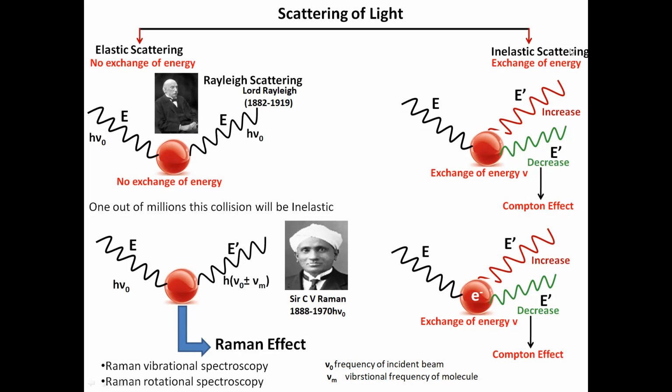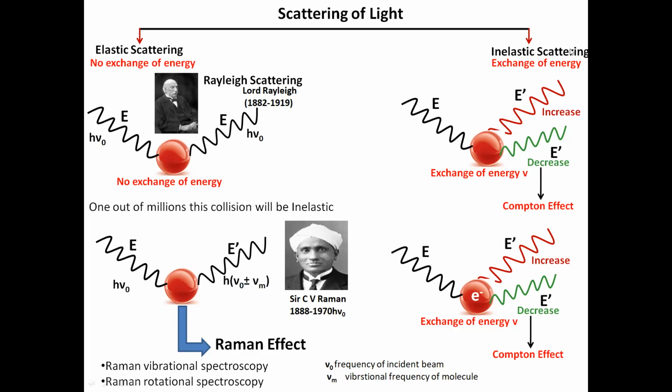At their preferred space, either they will start to vibrate or they will start to rotate. These two situations will occur. That's why it is called Raman vibrational spectroscopy or Raman rotational spectroscopy. Now, how much chance is there of this Raman effect being created? If you see, when the light ray is incident on a material, generally Rayleigh scattering will take place.